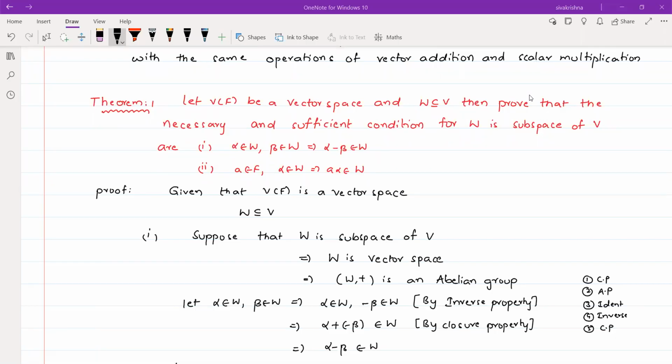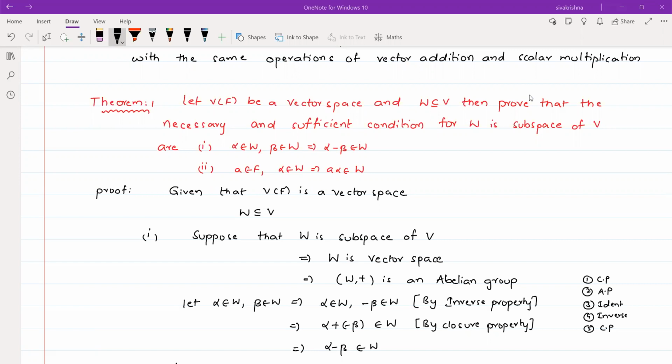Hello students, today I am going to prove theorem 1. So coming to the statement of theorem 1, let V(F) be a vector space and W is a subset of V. Then prove that the necessary and sufficient condition, that means an if and only if statement,